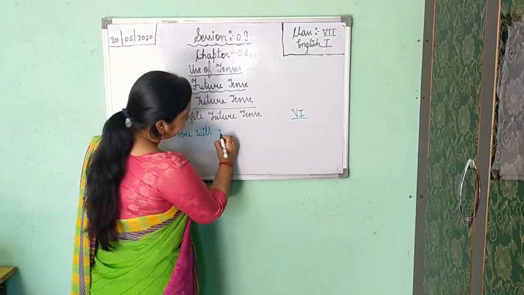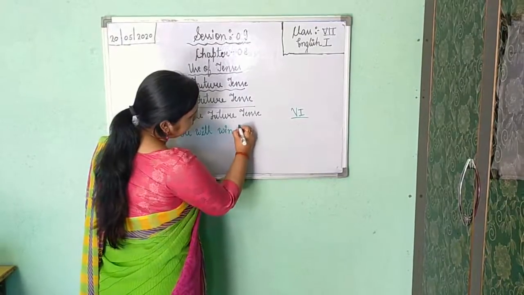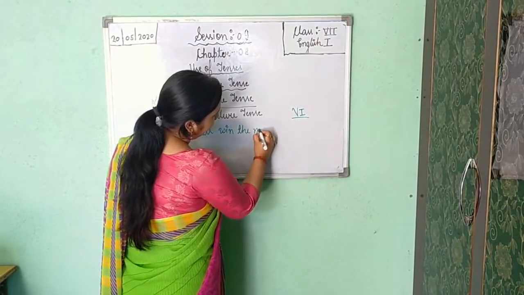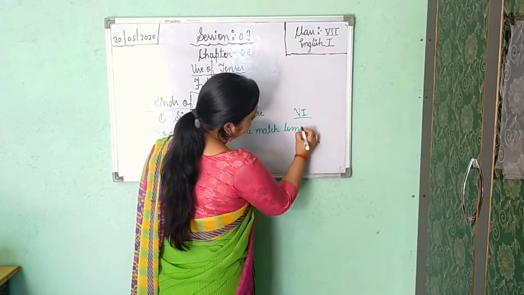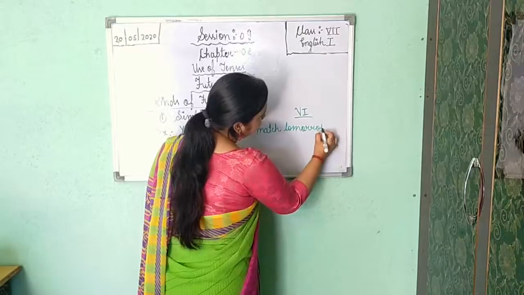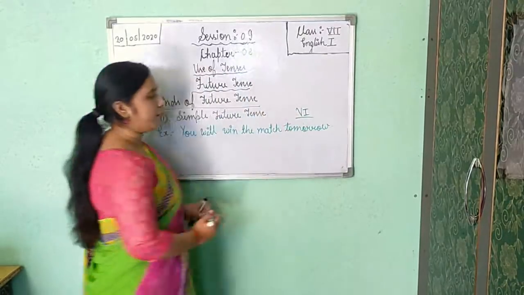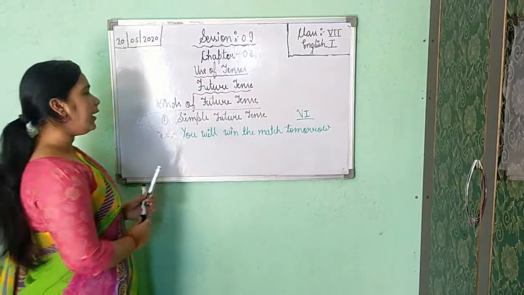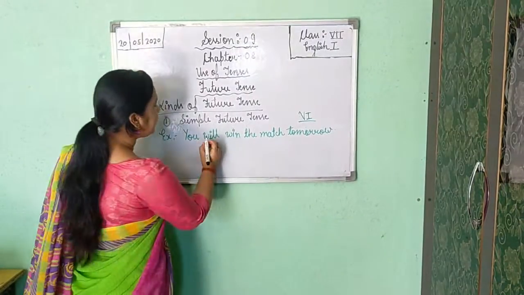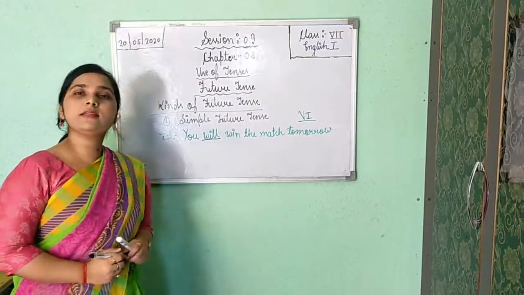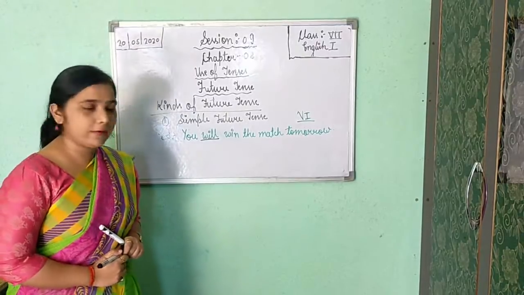You will win the match tomorrow. Here I have written, you will win the match tomorrow. Will itself is showing that the given sentence is in simple future tense or future indefinite tense.